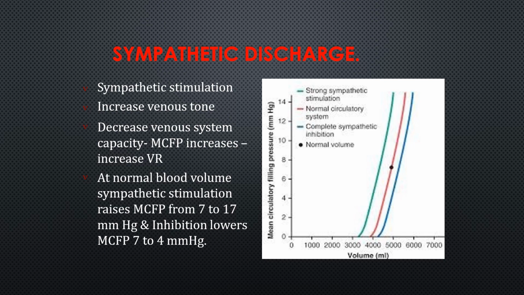At normal blood volume, sympathetic stimulation raises the circulatory filling pressure from 7 to 17 mmHg, and inhibition of the sympathetic system lowers the filling pressure from 7 to 4 mmHg. So this normal central one is the normal circulatory system, the green one is strong sympathetic stimulation, and complete sympathetic inhibition is this blue one. The normal volume is here, with a mean circulatory filling pressure of around 7, and the volume is around 4.5 ml.